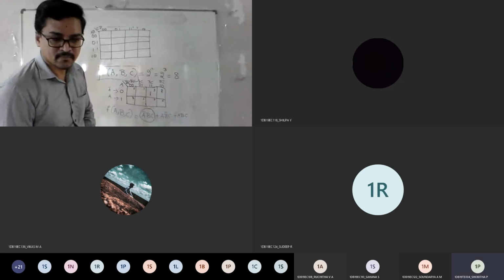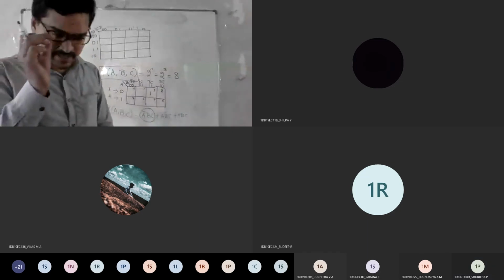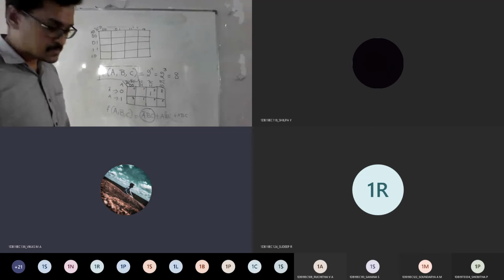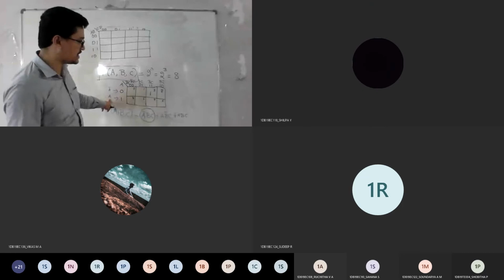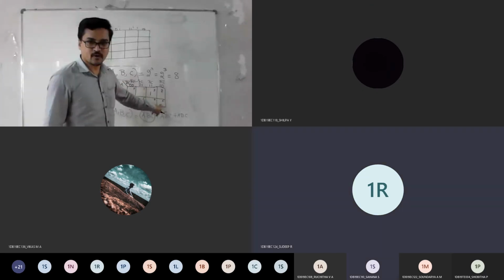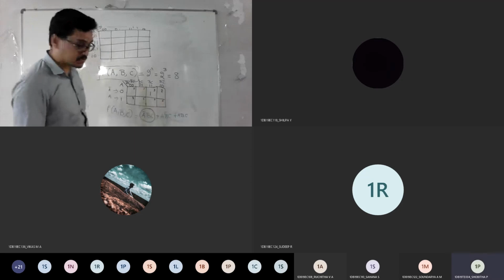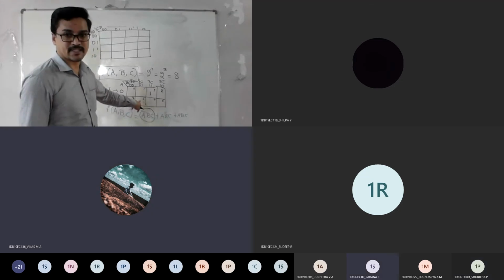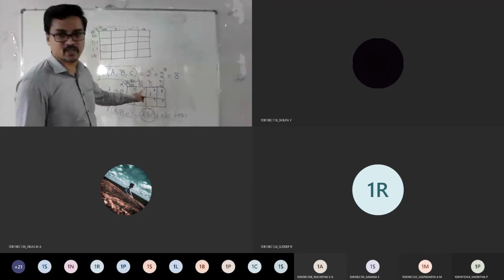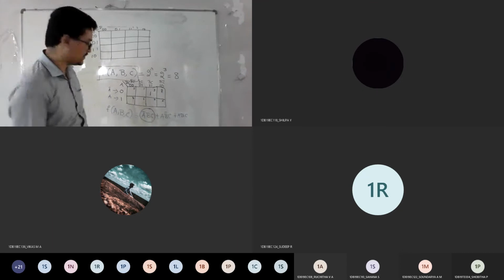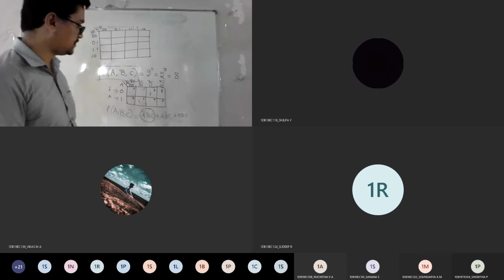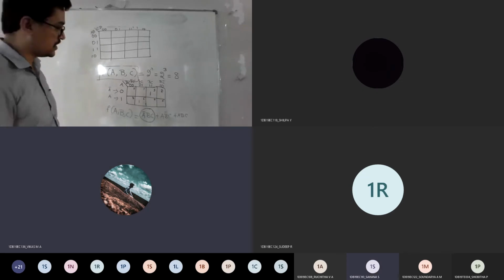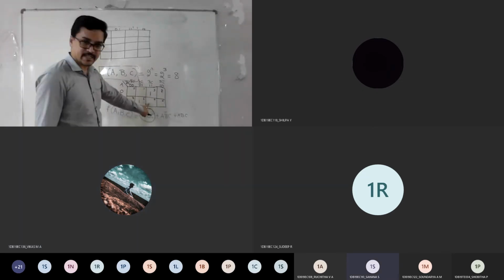Understood? Now can you tell me where A bar B C is for me? Now next, where is A B bar C? A is the second row, B bar C belongs to the second column. Second row, second column. That is cell number 5. If you want, you can designate cells 0, 1, 2, 3; that cell number you can also tell, not an issue. So I can mark 1 here. What is left out? ABC. Tell me where ABC is. 7.